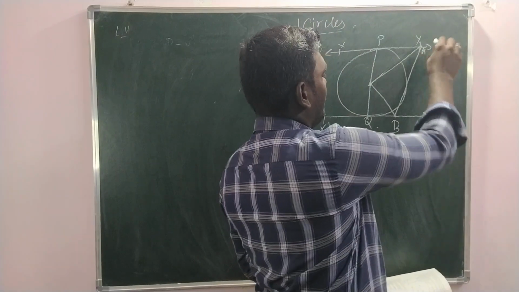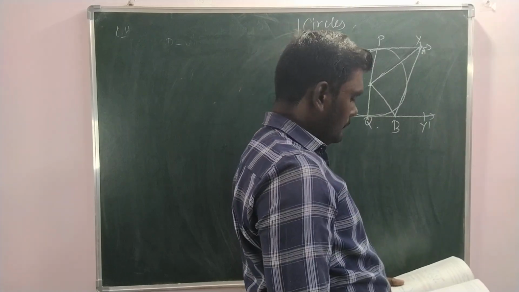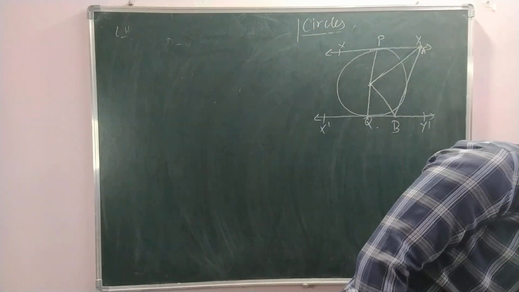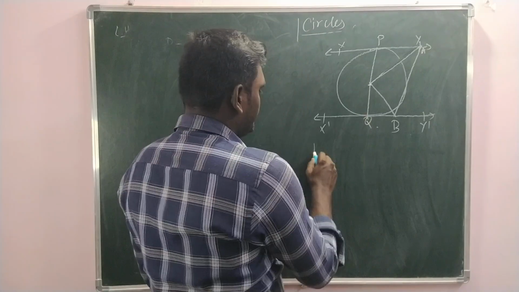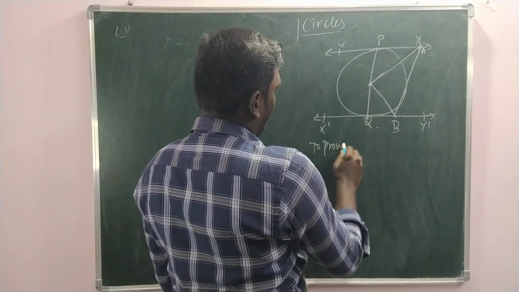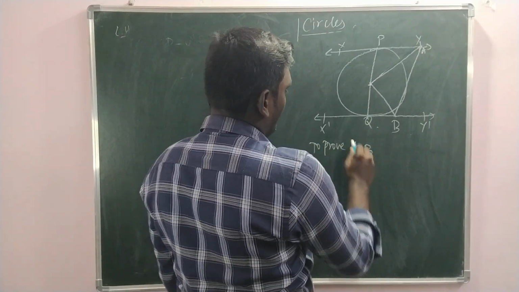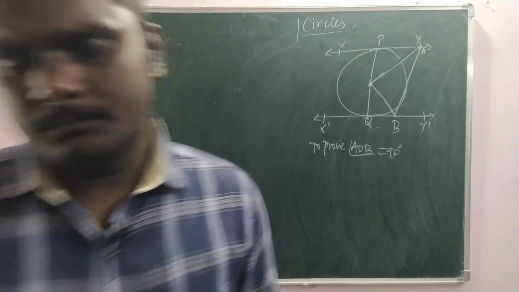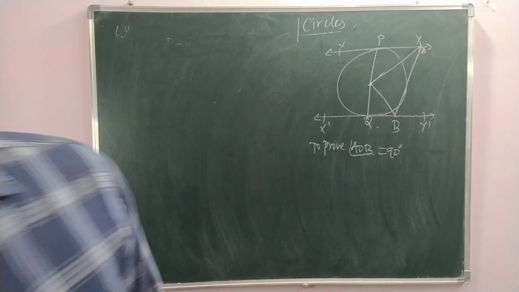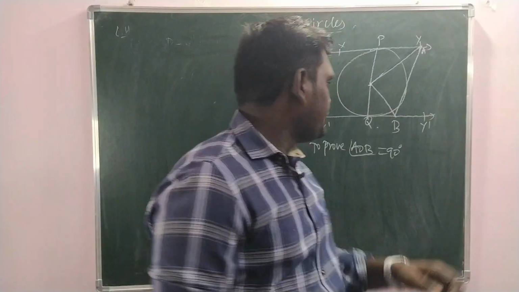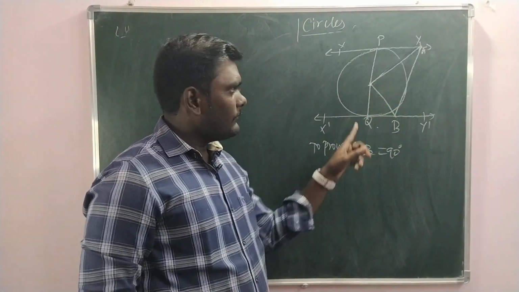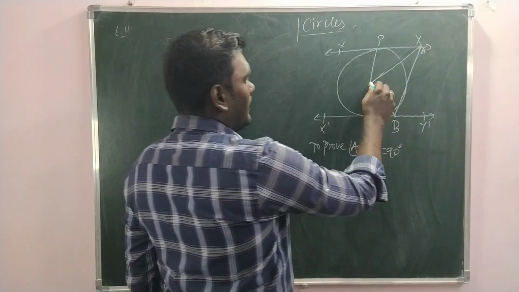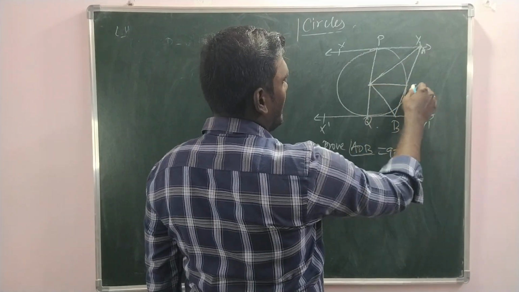Here A, hiding somewhere. So we need to prove angle AOB is 90 degrees, which is very easy actually. The thing is, we are going to draw a line. We mark it as C.